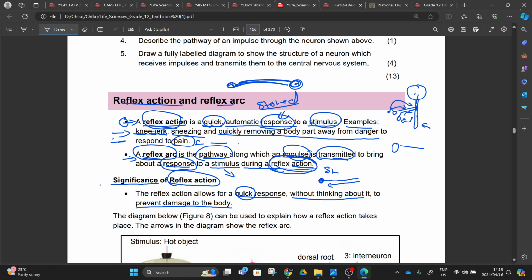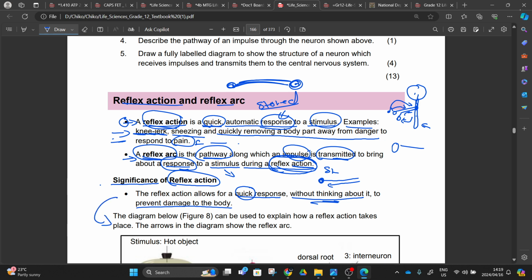It gives us the advantage of responding quickly to dangers without thinking about it. When you touch a hot surface, you don't think, oh no, I'm touching a hot surface, let me take my hand out of that hot surface. Immediately, instantly, you remove your arm from that hot surface, right? It's brought upon by our reflex action without thinking about it, and to prevent damage.